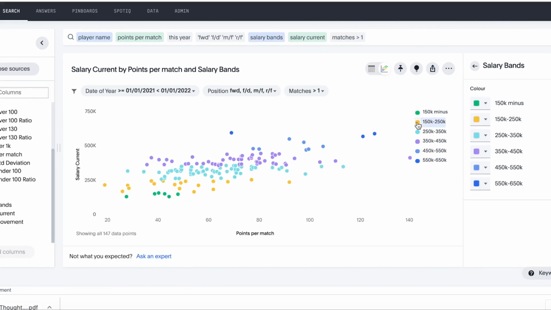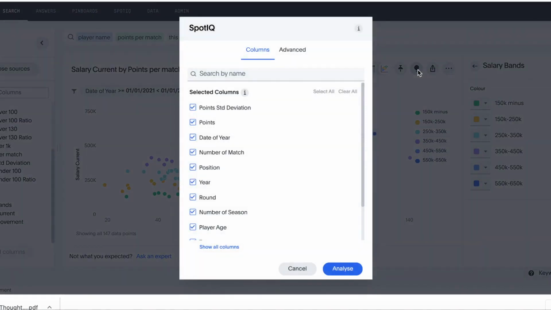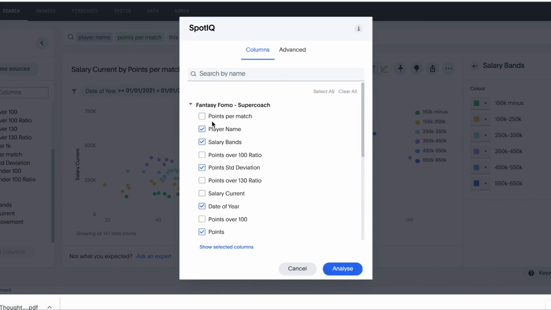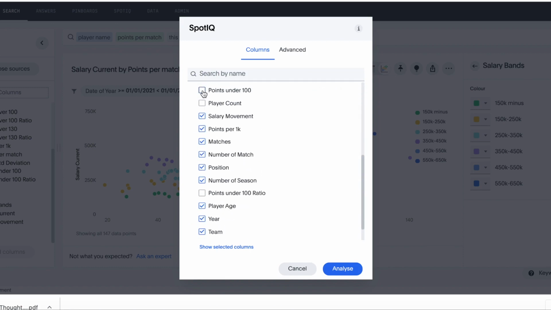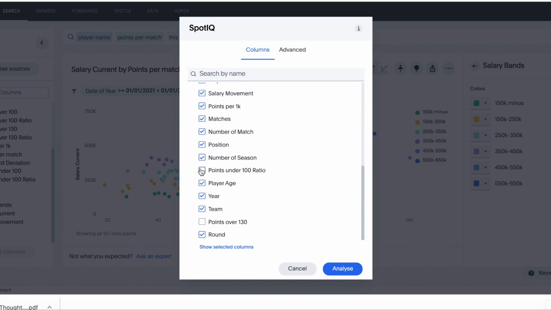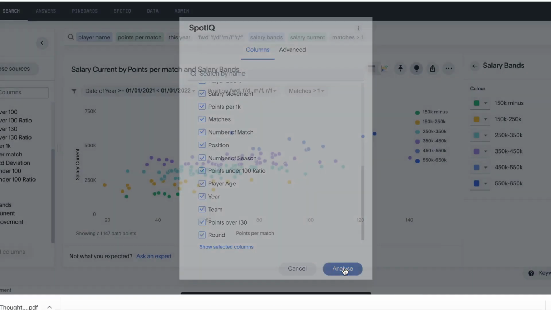So before we close this out today, I just want to leverage a feature of this product called SpotIQ. So this leverages artificial intelligence and machine learning to identify if there's any outliers in the data that could be of interest. So I'm just going to run this as a background task, and this is where I can select any of the columns in our data set to do this analysis by. And for this scenario, I just want to select all the columns. And this is all the columns in our data set. And just run the analysis.